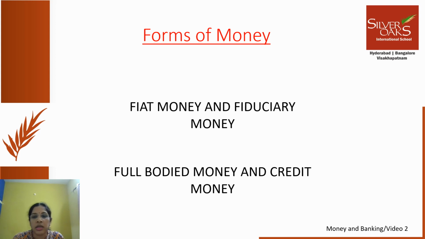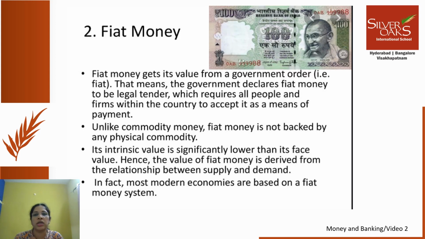Now you might be wondering, money is money, and what can be the forms of money? Here you are seeing that money can be classified into different forms. Here first is fiat money and fiduciary money. Second one is full-bodied money and credit money. We will try to understand each term properly and then understand what is the distinction between these several forms of money. Okay, so now I am trying to show you what is fiat money.